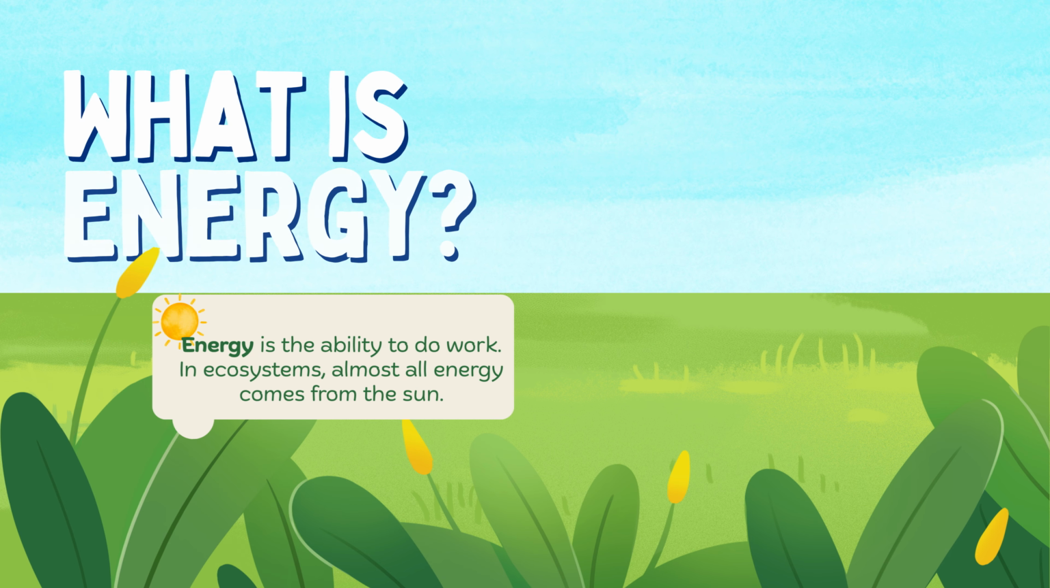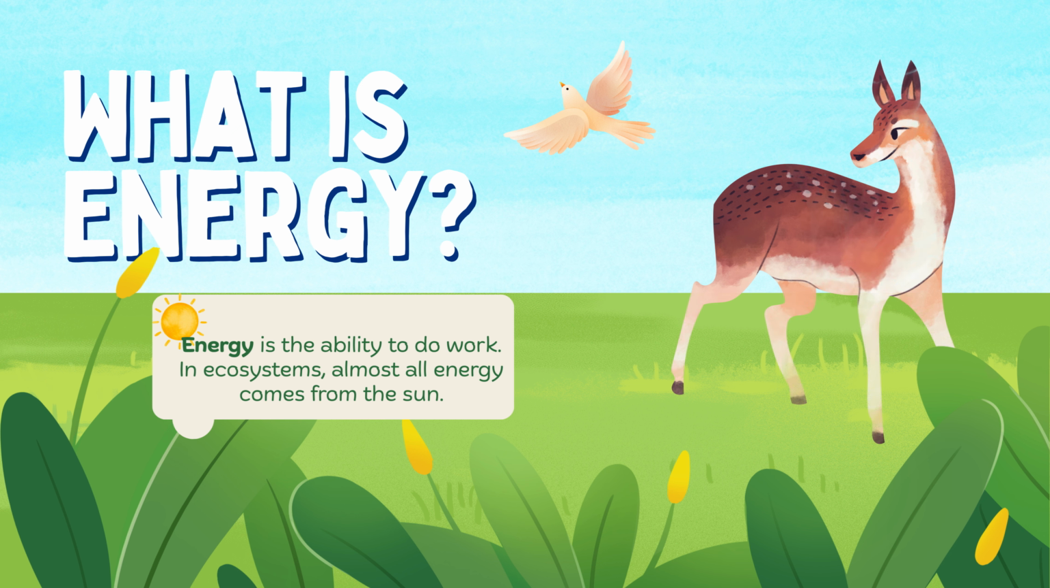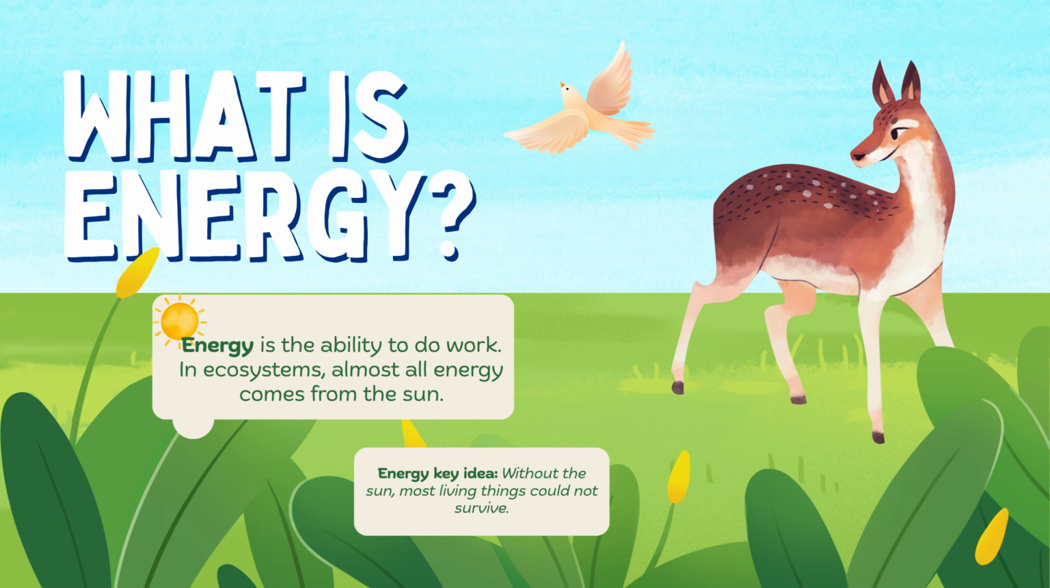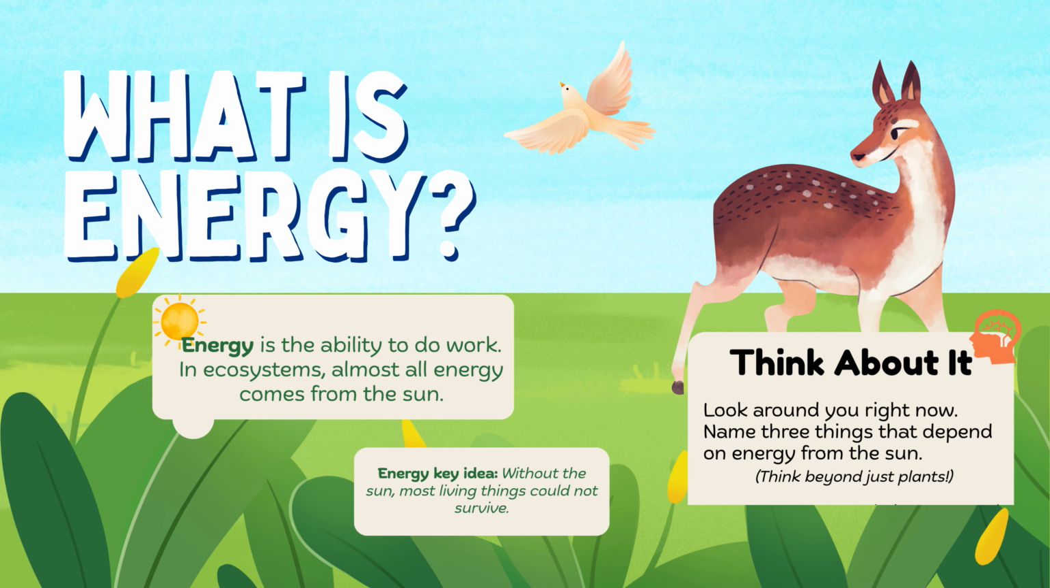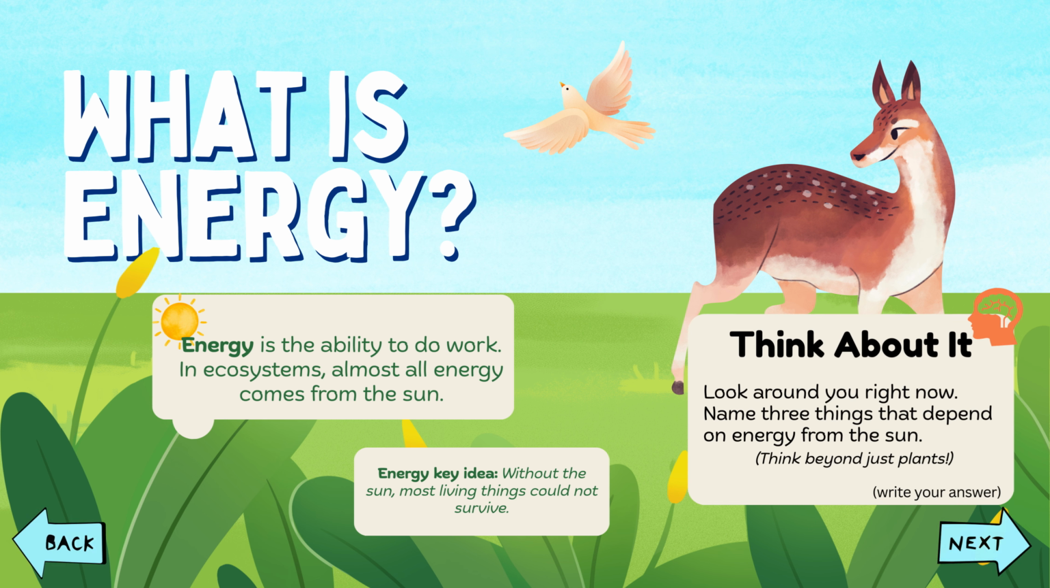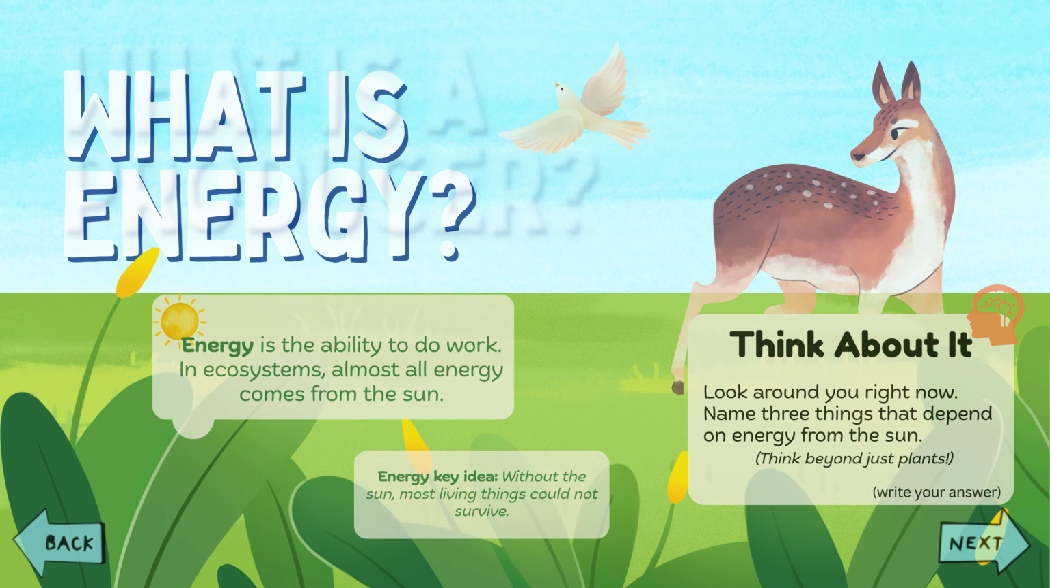Energy is the ability to do work. In ecosystems, almost all energy comes from the sun. Without energy from the sun, most living things would not survive. Take a moment to think about things around you that depend on energy, not just plants.